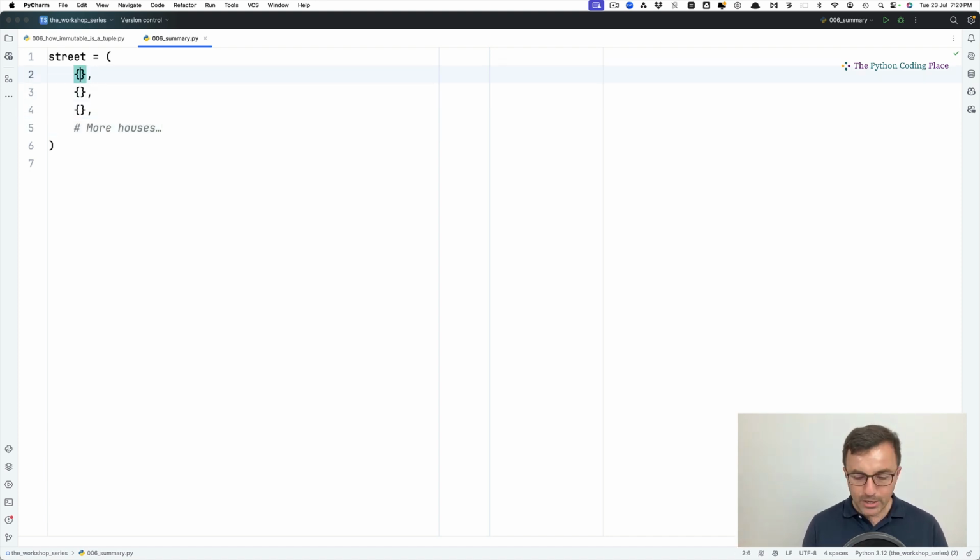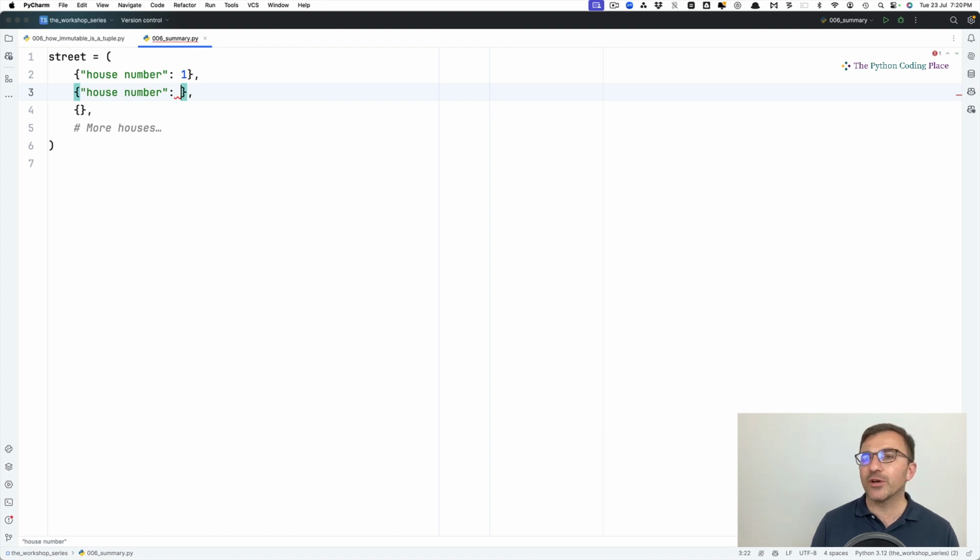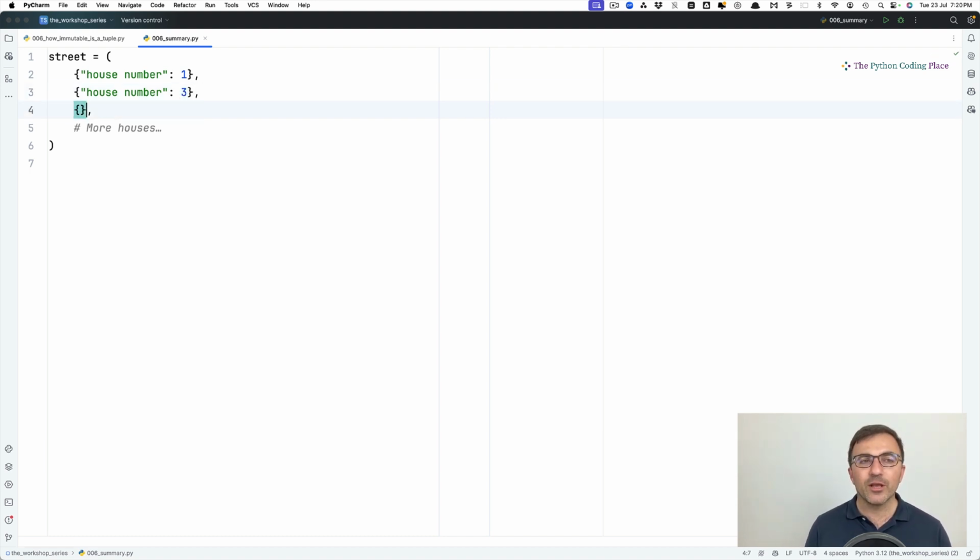And for example, here you could have a string with house number, right? They have numbers on the street. And the first one is 1. And the second one, this varies from country to country, right? But where I am, the numbers are odd on one side of the road and even on the other. So the second one would be 3, and the one next to it would be 5. House number is 5. So that could be one key value pair, but I could have more, right?